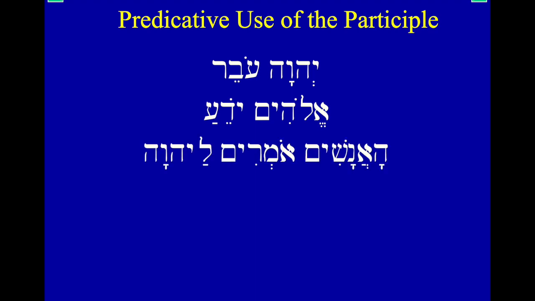Here's another example. Ha'anashim omerim la Yahweh, or la Adonai. It might be somehow how many people pronounce this. So, ha'anashim, the men, omerim, are saying la Yahweh, to Yahweh. So the men are saying to Yahweh, or the people, we might say, are saying to Yahweh.